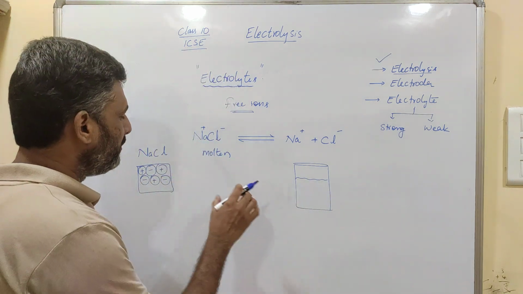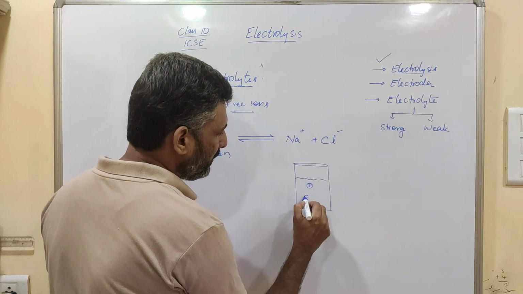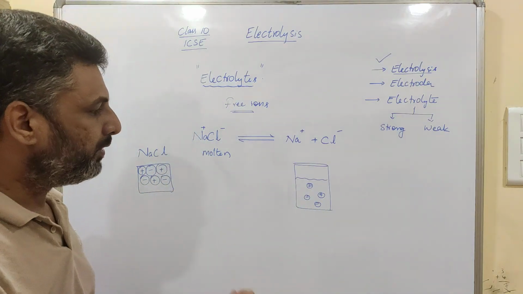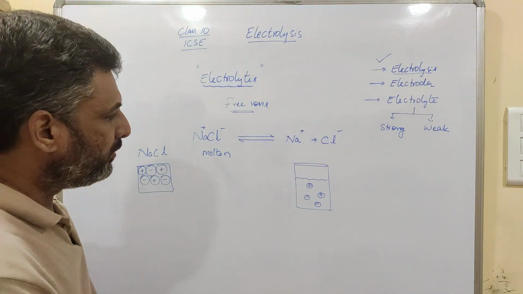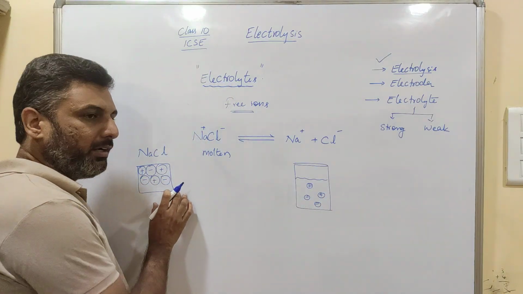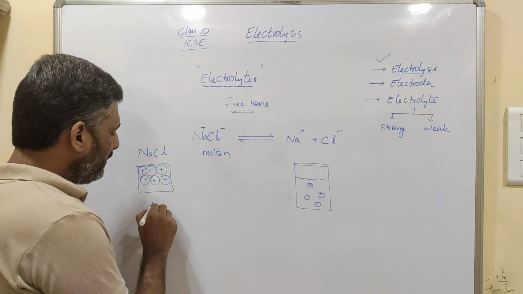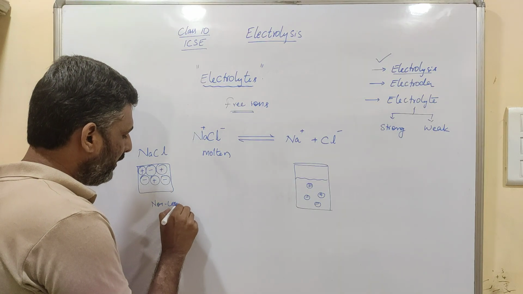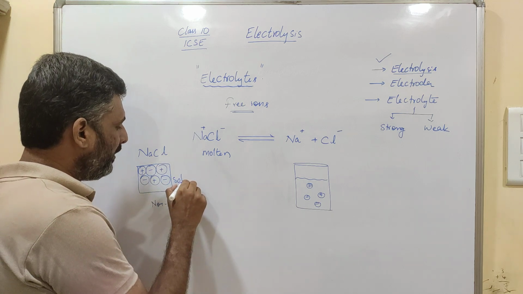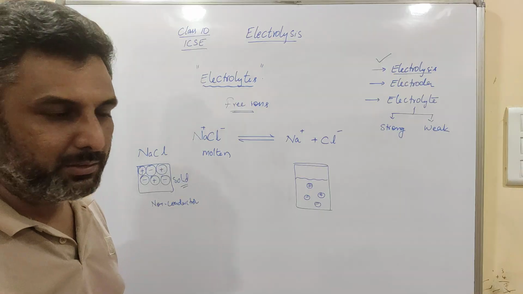So the sodium ions and chloride ions can move easily. Here in the solid, the ions are not free, so it is a non-conductor. As long as it is in solid state, NaCl is a non-conductor and cannot be electrolyzed.